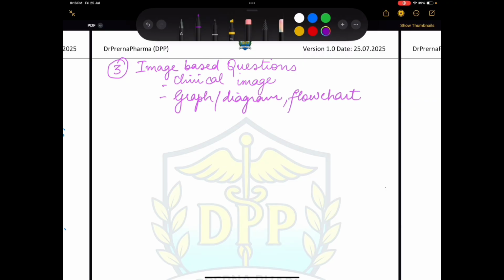Now, in pharmacology, we have a lot of image-based questions, and I have already shared one PDF on image-based questions. So these are the three types of questions: the first is direct recall-based, the second is clinical concept-based, and the third is image-based questions, right? तो ये तो बात रही questions की.